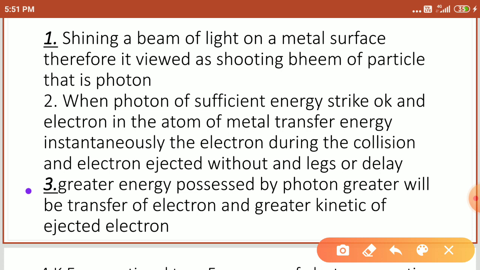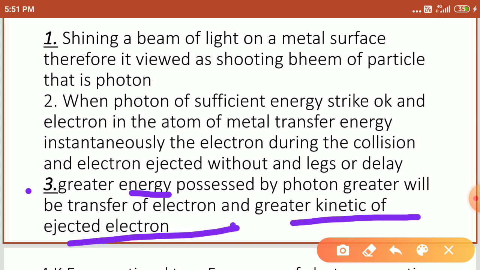If the frequency of the light increases, the energy of the photon also increases. So as the energy increases, the emission of electrons also increases, that is, the velocity of the electron also increases. He stated that if you increase the frequency, the photon energy increases, and that means ejection of electrons increases. That is explained by the third point.